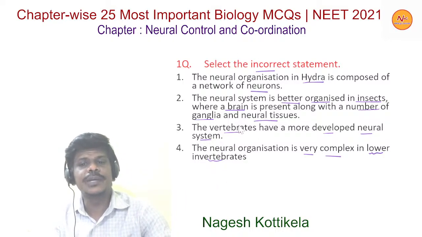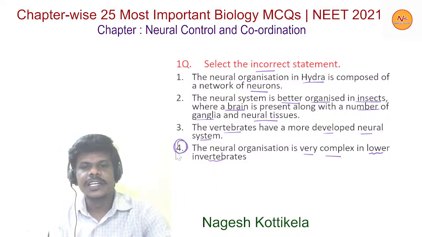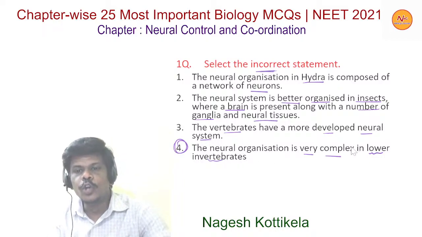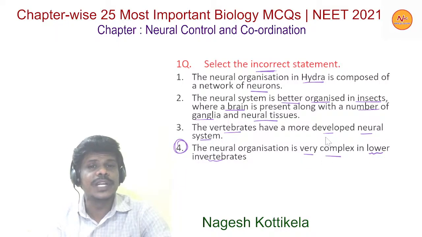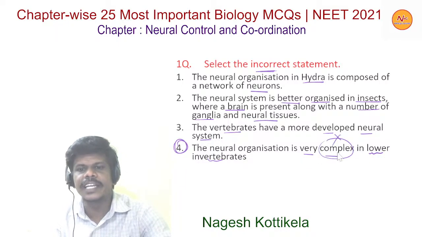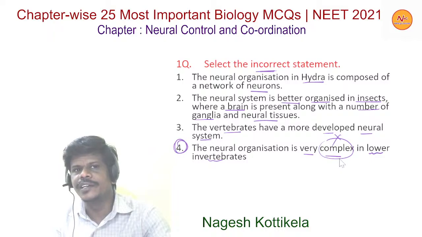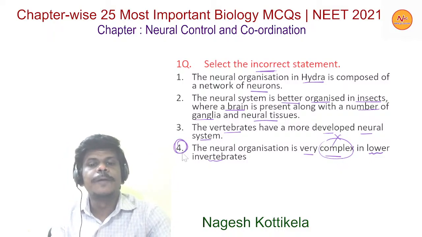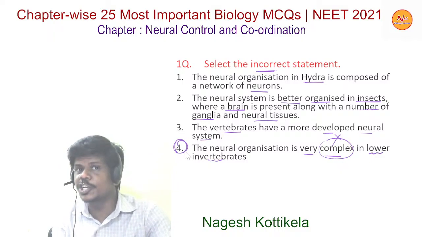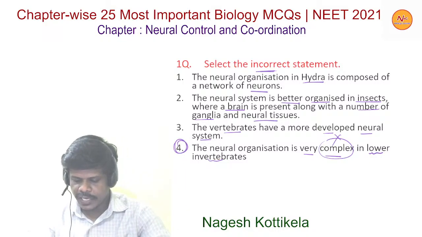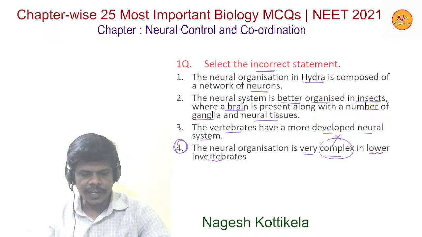Among the given options, the fourth option is incorrect because in lower vertebrates, it is not very complex. This is wrong. It is actually the simpler one. So the fourth option is the incorrect statement. Now, moving to the next question, question number 2.